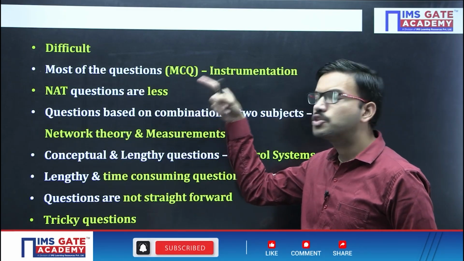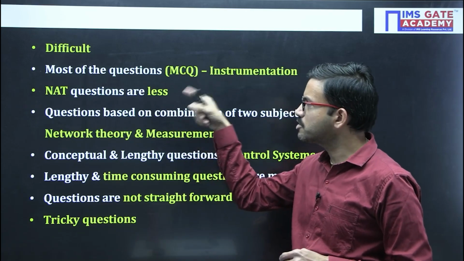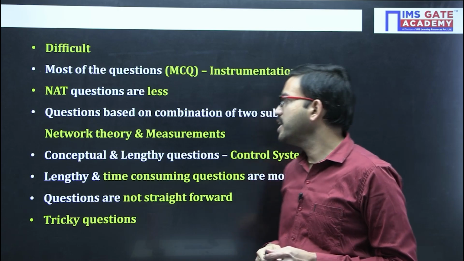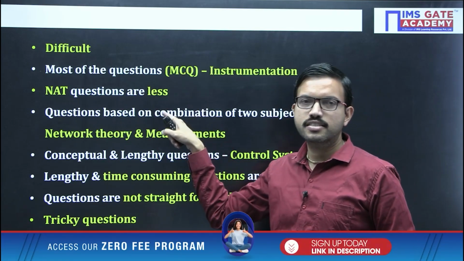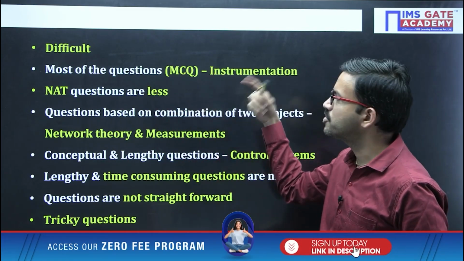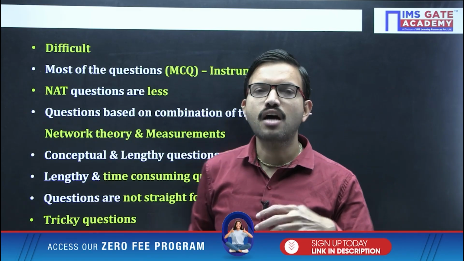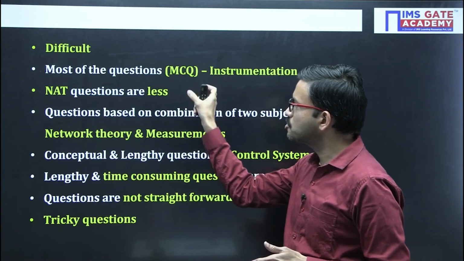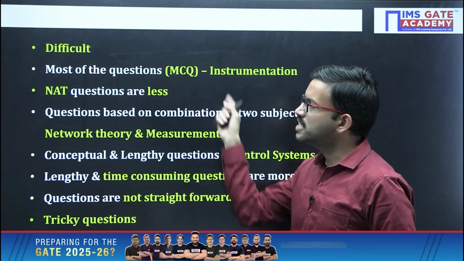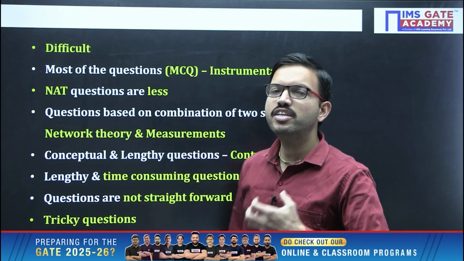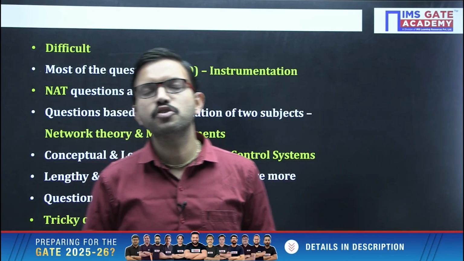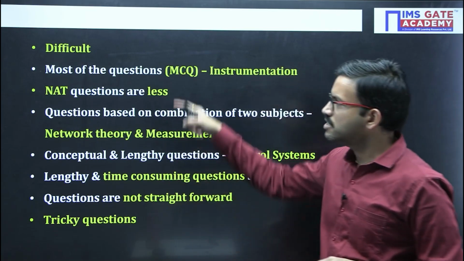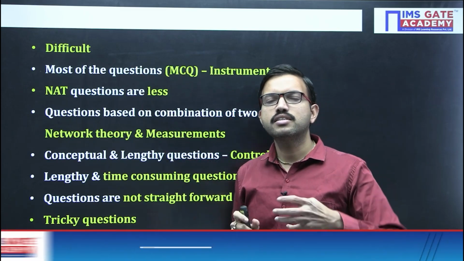In this particular paper, most of the questions, and that too MCQ questions, were asked from instrumentation related topics, and the number of NAT questions was less. If NAT questions were more, even if they had asked some questions which are out of the box for the ECE branch or electrical, students could still have attempted them. But since MCQ questions on the instrumentation branch were more and NAT questions were fewer, even though some students could have tried a few questions, because there is negative marking for MCQ, they did not take the risk.